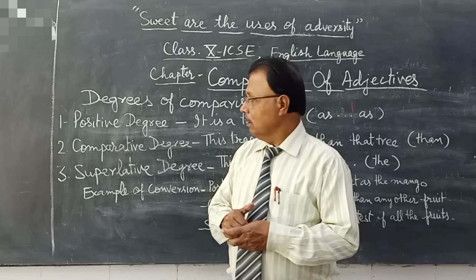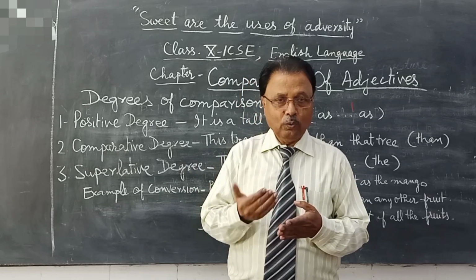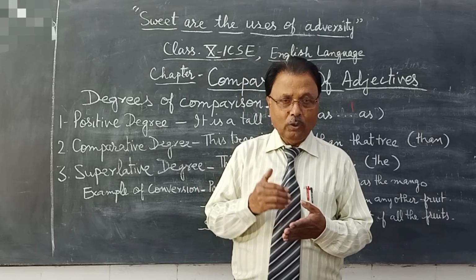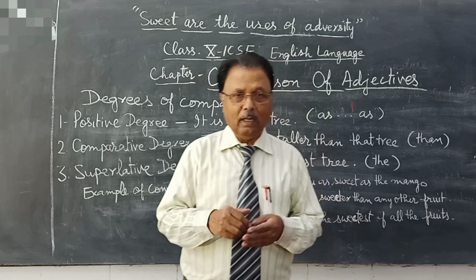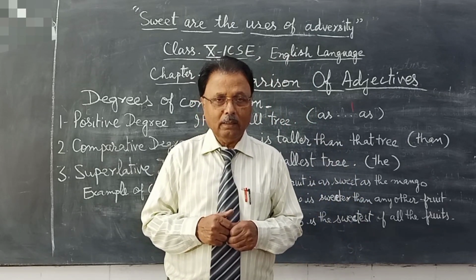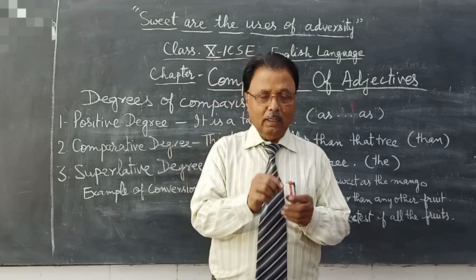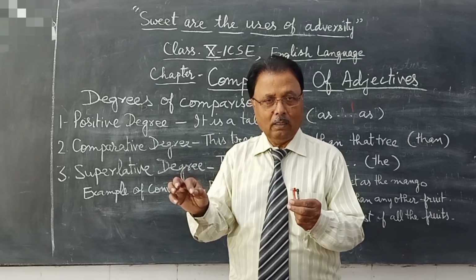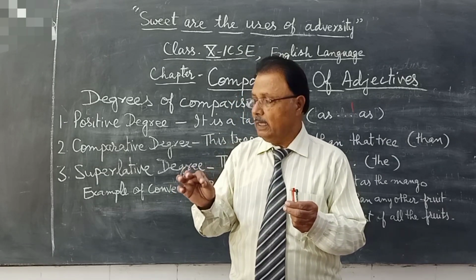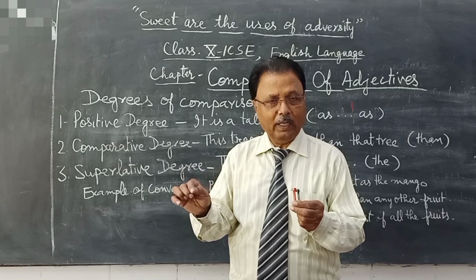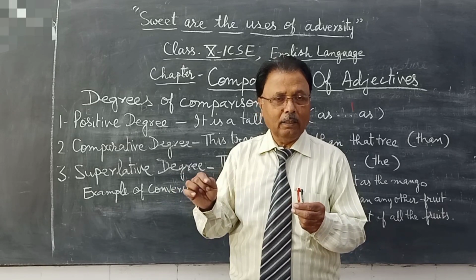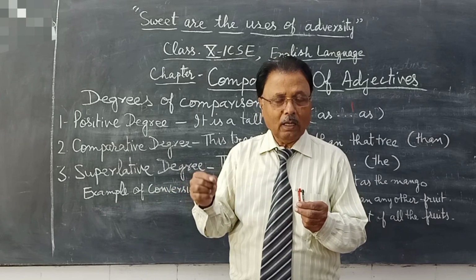Mostly from positive to comparative, in most of the words, er is used. Like tall, then it becomes taller, T-A-L-L-E-R. Er will be added to this word to make it comparative.